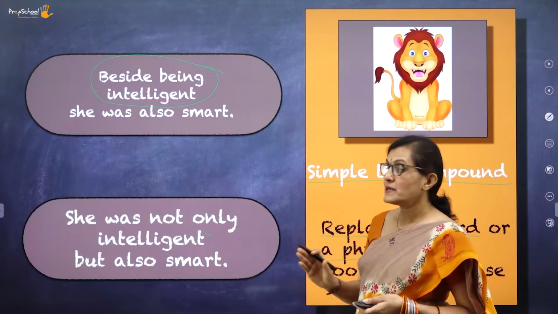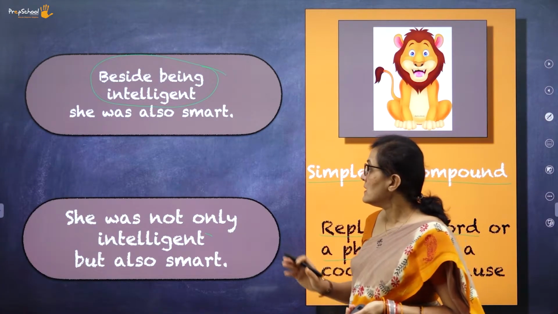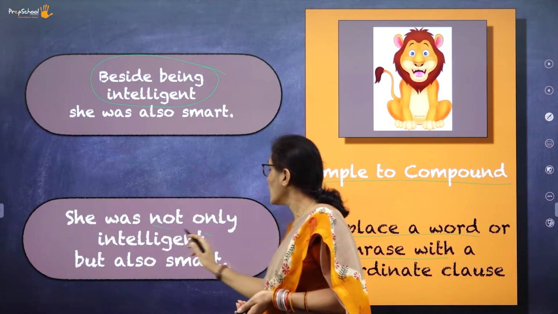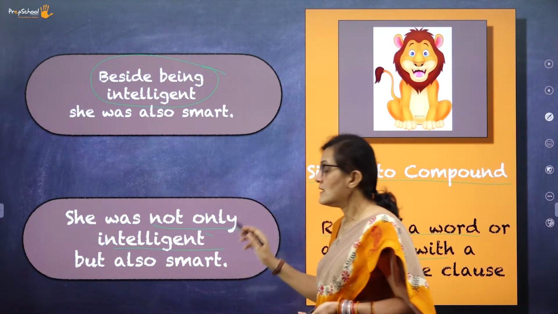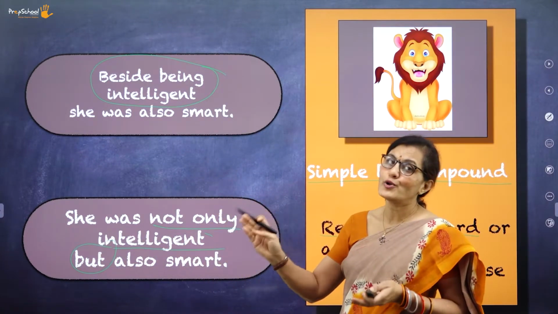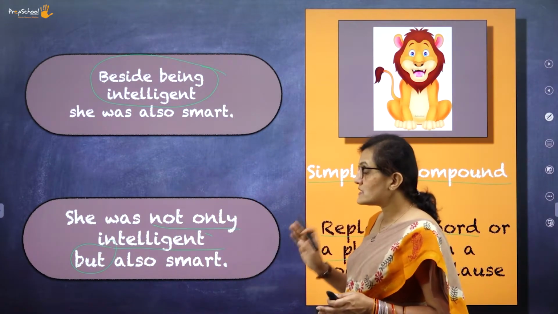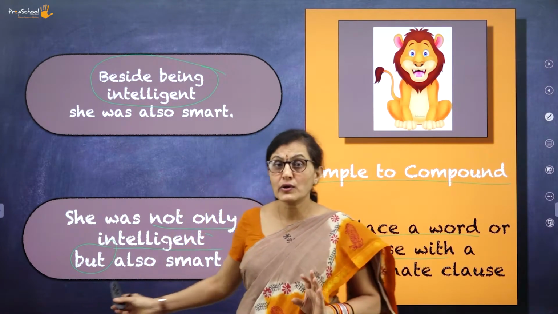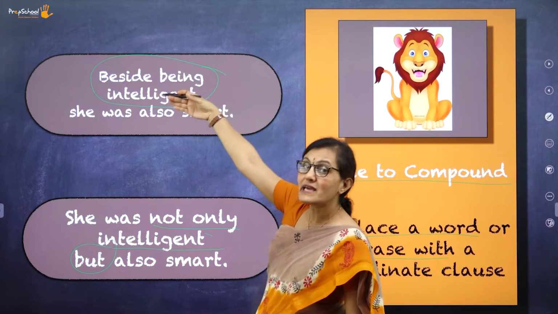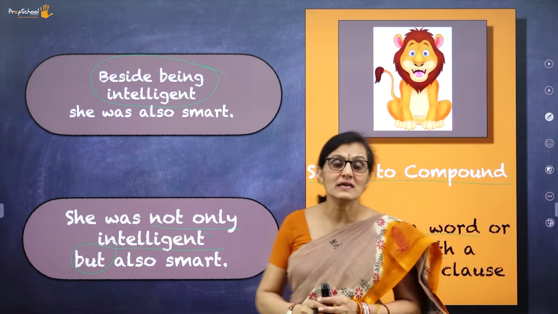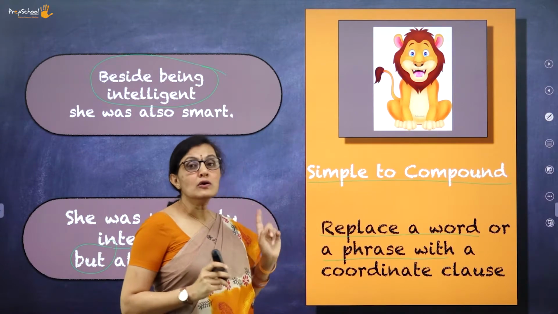Now, how do you transform it? She was not only intelligent, but also smart. So you see that the word "but" replaces the phrase, the coordinating clause. Alright, so this is simple to compound.